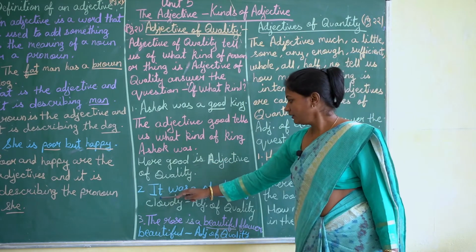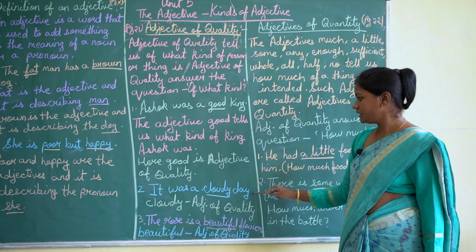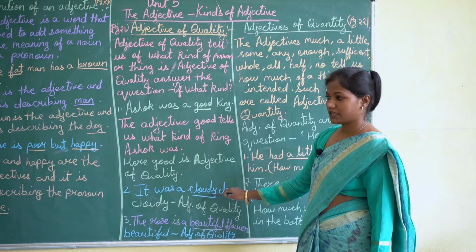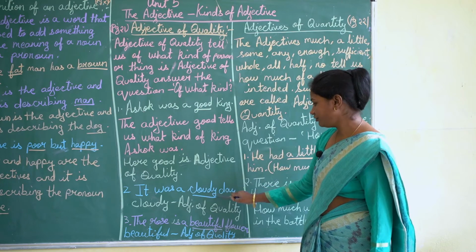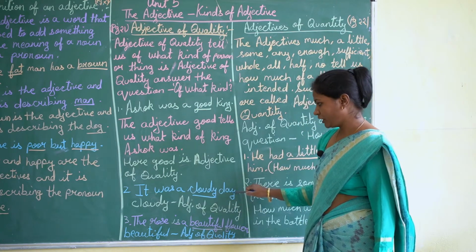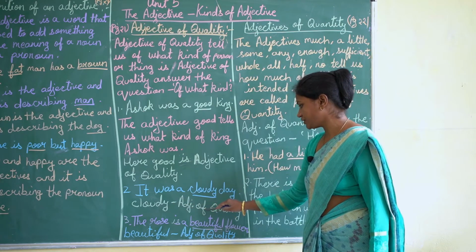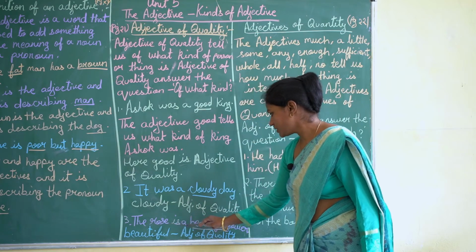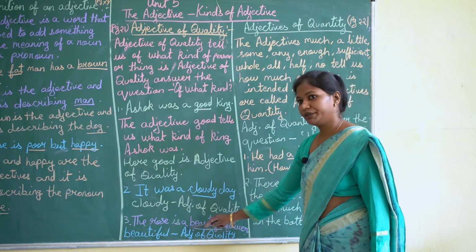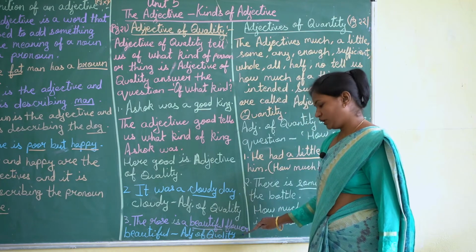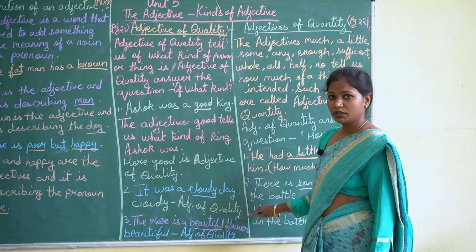See the next one. It was a cloudy day. The adjective cloudy tells us what kind of day it was. Now here cloudy is adjective of quality. The next one, the rose is a beautiful flower. Now here the word beautiful is adjective of quality. It is describing about the flower.